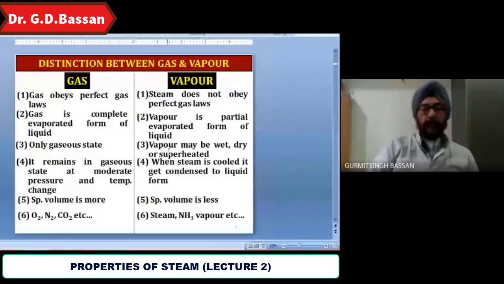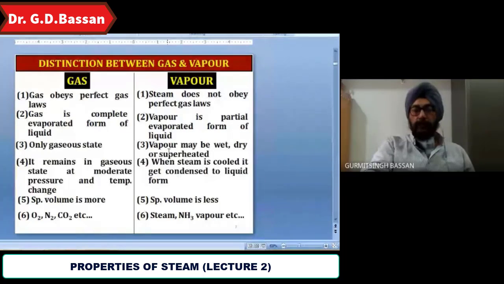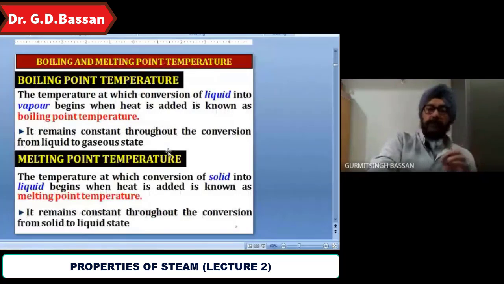Oxygen, nitrogen, carbon dioxide are examples of gas, and steam, NH3, etc. are examples of vapor. What is boiling point? The temperature at which liquid converts to the vapor state is known as boiling. Melting means solid into liquid.